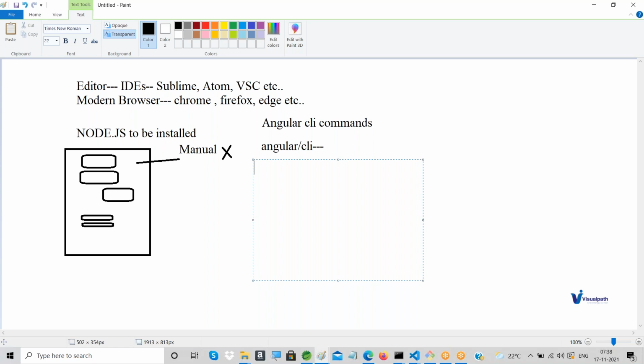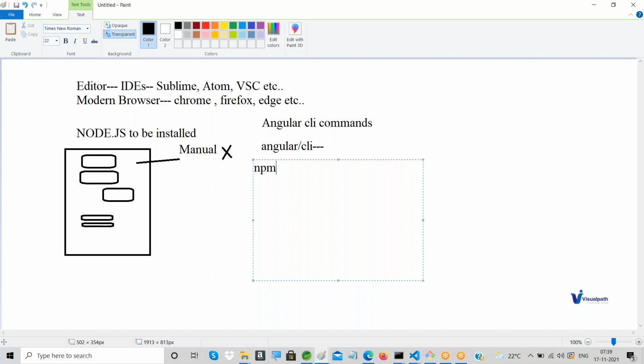People call it Angular installation, but there is nothing like Angular to be installed in your computer. Only Angular CLI will be installed. Other than that, the supporting packages will be there at the back end, but Angular CLI is the one which we will be installing with respect to Angular.